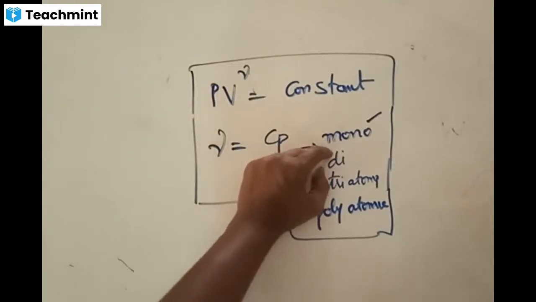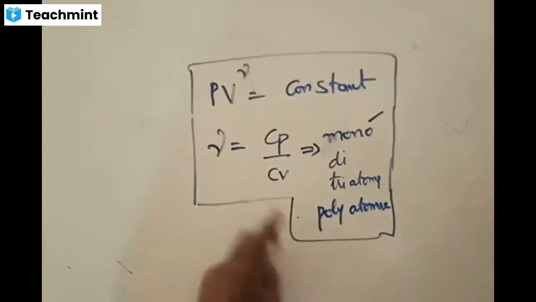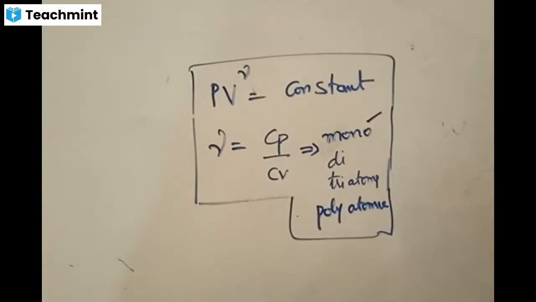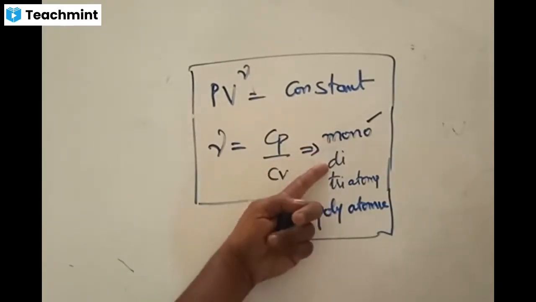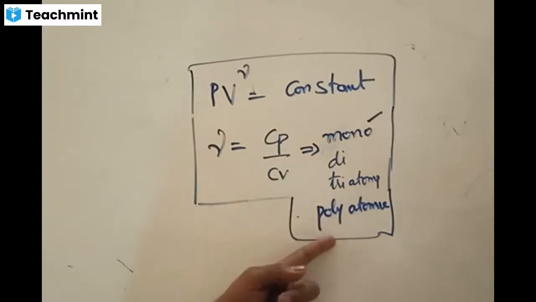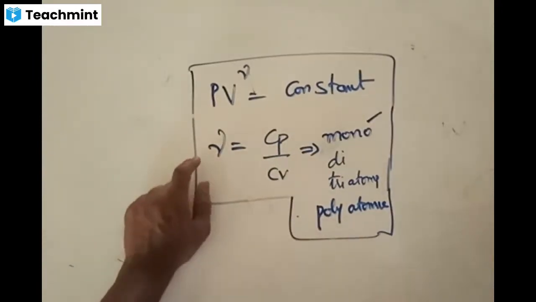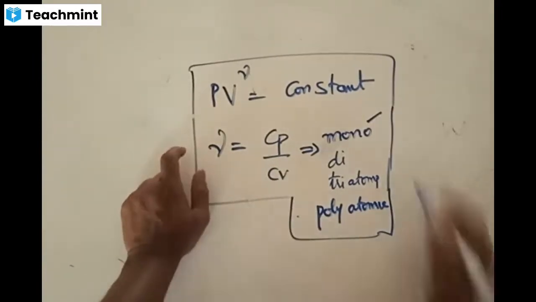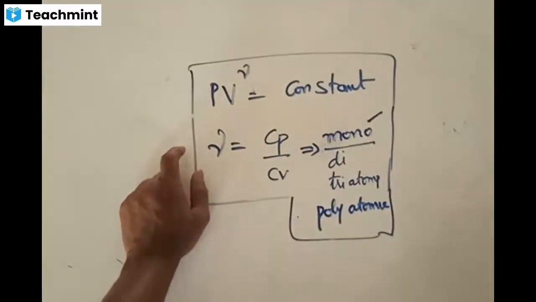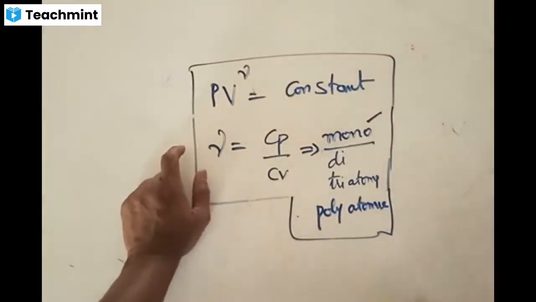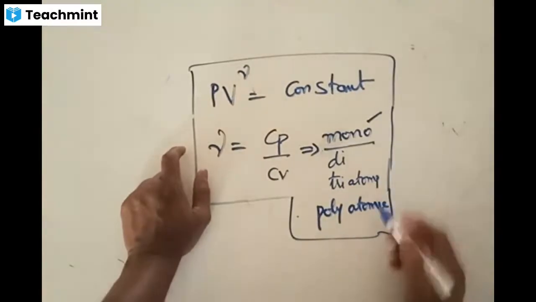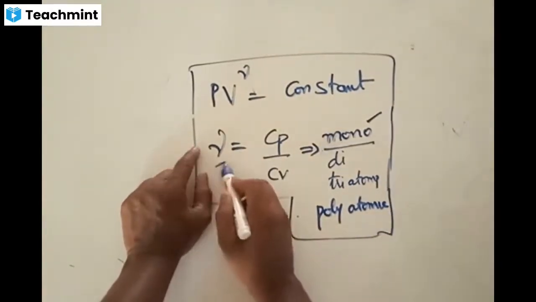You need to now understand that we have different types of gases. Gases are categorized into different types like this. It could be monoatomic, it could be diatomic gas, it could be triatomic gas, or it could be more than 3, that is, polyatomic gas. All these are going to have different gamma values, and once you are solving problems, he says in the question that the gas is monoatomic. A monoatomic gas expands from V1 to V2, or a diatomic gas expands from P1 to P2. So when he says mono or di, you should be in a position to identify its gamma value.